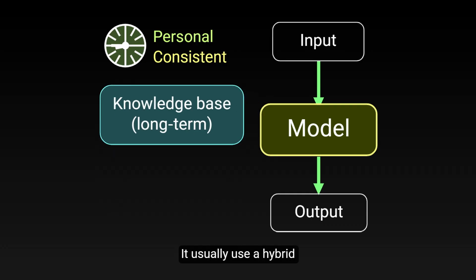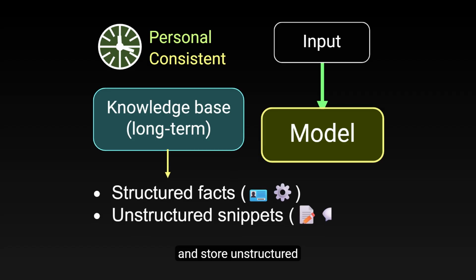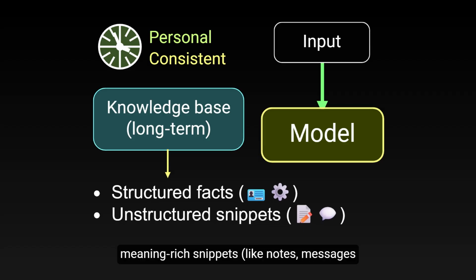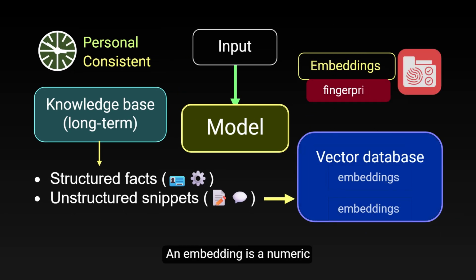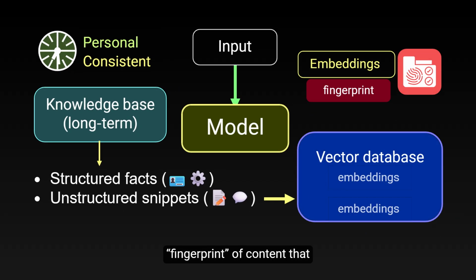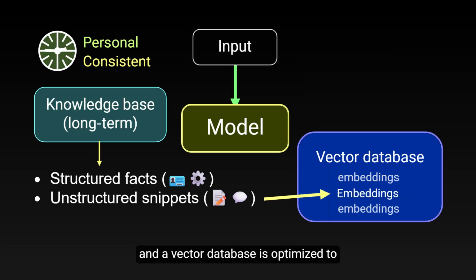It usually uses a hybrid approach. Keep structured facts, profiles, settings, and IDs in a database, and store unstructured, meaning-rich snippets, like notes and messages, as embeddings in a vector database. An embedding is a numeric fingerprint of content that captures its meaning, and a vector database is optimized to quickly find similar fingerprints.